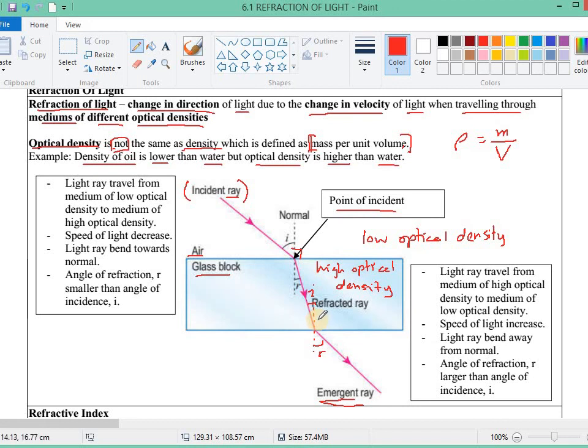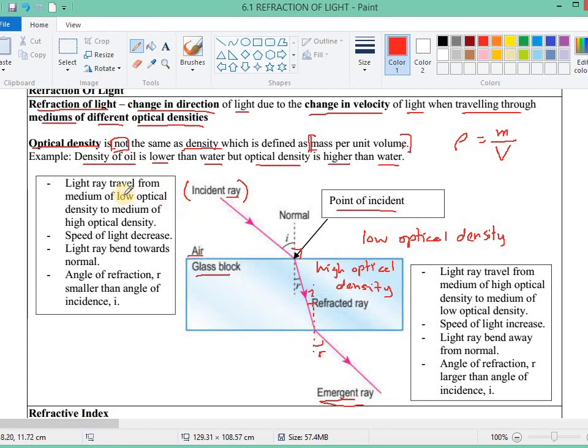And if the light goes from high optical density to low optical density, then the incident angle will be smaller than the refracted angle.